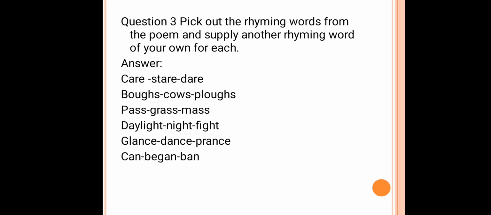Okay. Now, pick out the rhyming words from the poem and supply another rhyming word of your own for each. Okay, students. Here are some rhyming words: care, stare, dare. Bows, cows, flows. Pass, grass, mass. Daylight, night, fight. Glance, dance, France. Can, begin, ban. Okay.